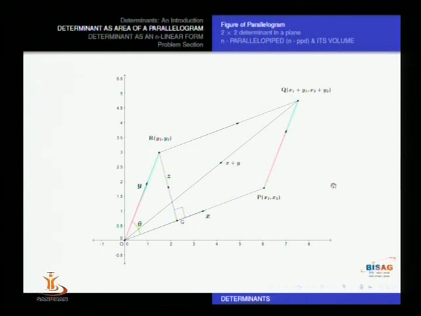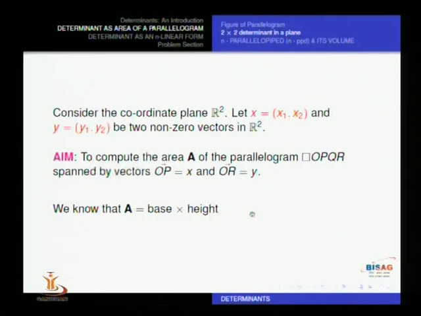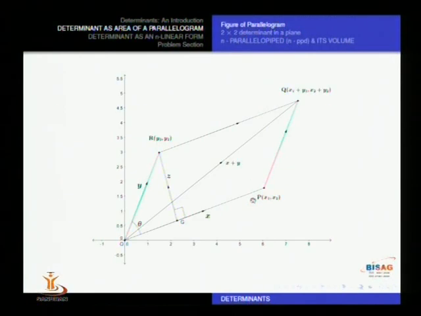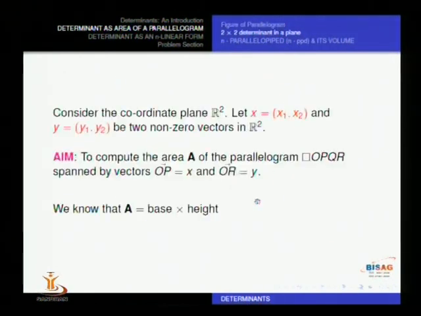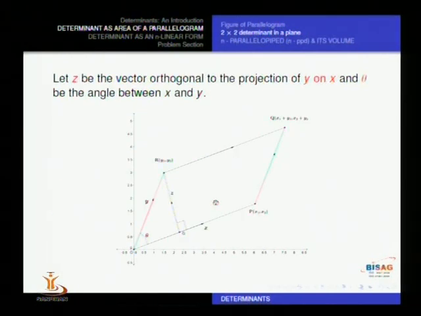Suppose the angle between these two vectors x and y is theta. In the positive direction it is measured anticlockwise. So theta is the angle between vector x and vector y. Now our aim is to compute the area of this parallelogram that you just saw on the screen, parallelogram OPQR. Basically, area of a parallelogram is base into height, but we will talk about determinants here, the concept of determinant, and will show that determinant is very useful in getting the area also.